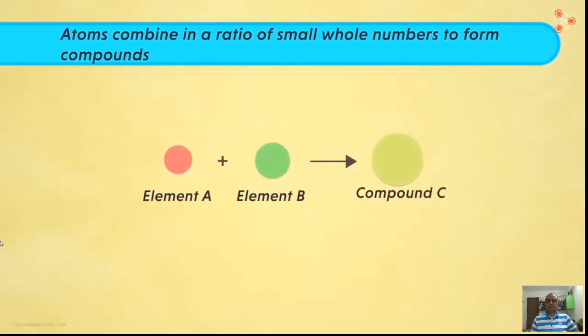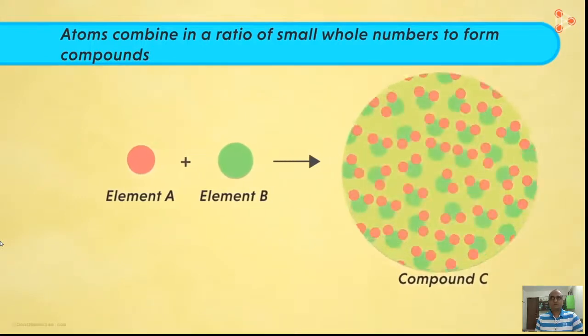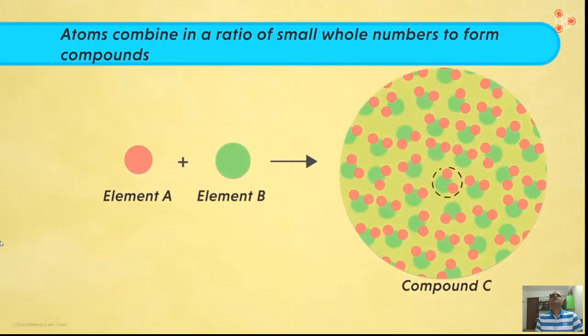The fifth postulate states that atoms combine in a ratio of small whole numbers to form compounds. Now, what do we mean by this? In this chemical reaction, we find elements A and B reacting and giving us the compound C. If we observe well, a unit of compound C has 2 atoms of element A and 1 atom of element B, right? So aren't these whole numbers? Yes, this means that in any compound, the elements are always present in a ratio which comprises of whole numbers. You will not find half or 3/4 atom combining with the other.